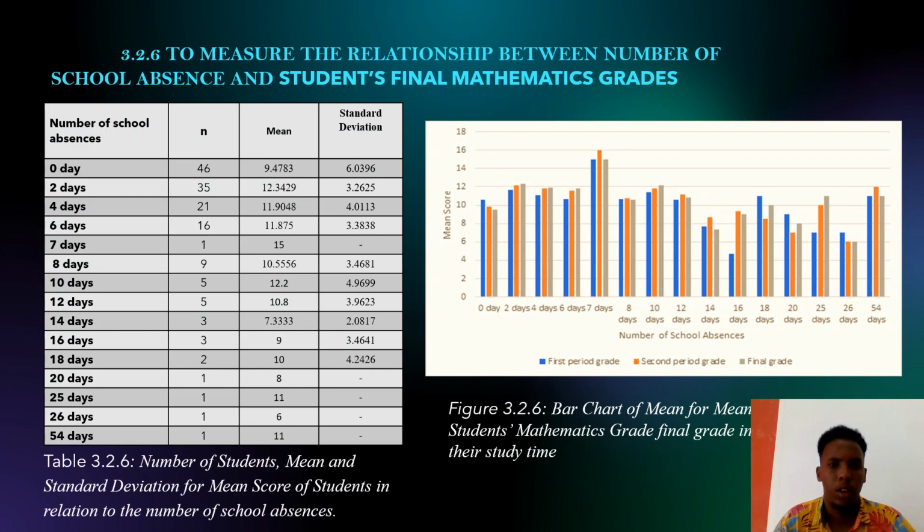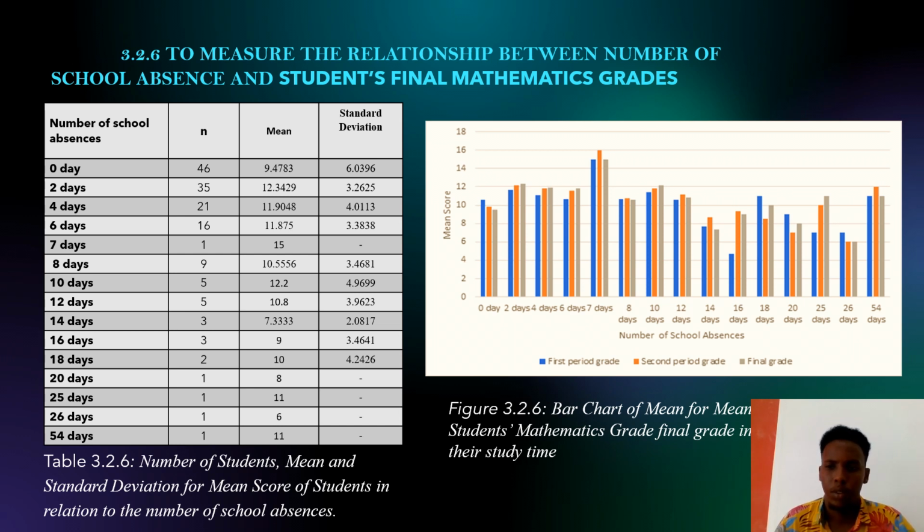In this slide I want to talk about the measurement of the relationship between the number of school absences and the student final mathematics grade. As you see, this figure has a table and a bar chart. The table contains the number of students, mean, and standard deviation of the mean score of students in relation to the number of school absences. While the bar chart is talking about the mean score of the students in mathematics final grade in relationship with their study time.